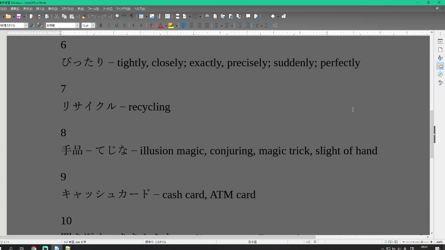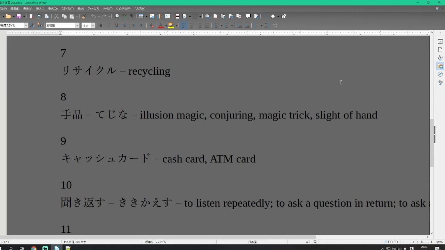Pitari is tightly, closely, exactly, or precisely. Pitari. Exactly, closely, or precisely. Pitari. Exactly or precisely.